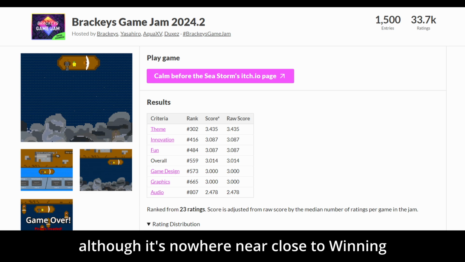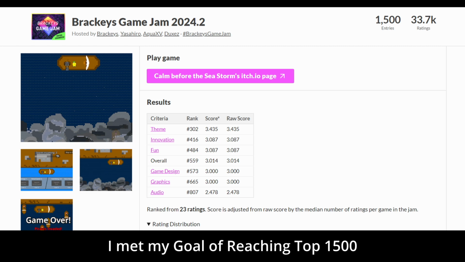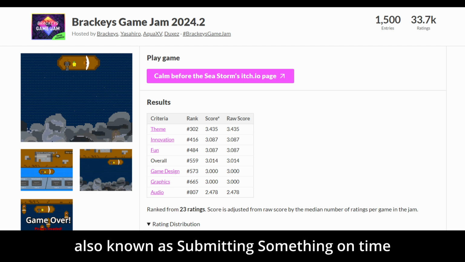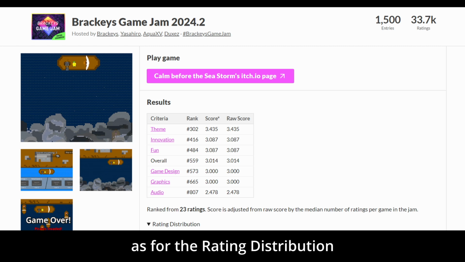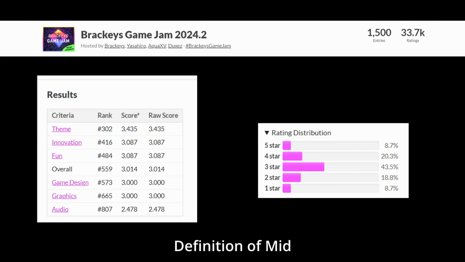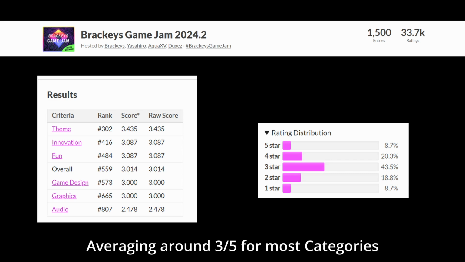Although it's nowhere near close to winning, I met my goal of reaching top 1,500, also known as submitting something on time. As for the rating distribution, I've basically made a game that's the definition of mid, averaging around 3 out of 5 for most categories.